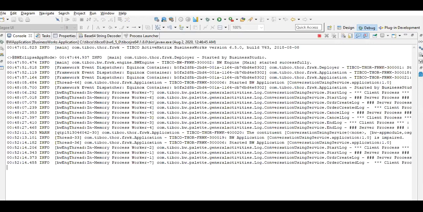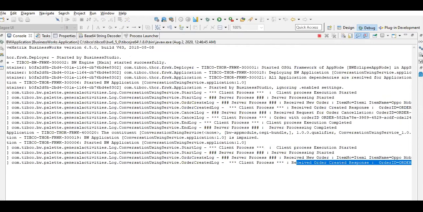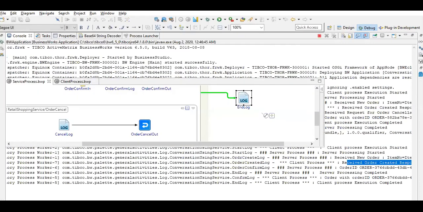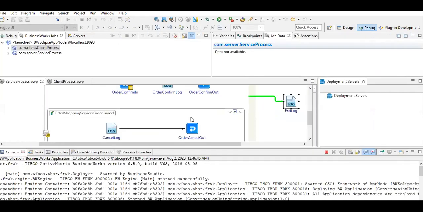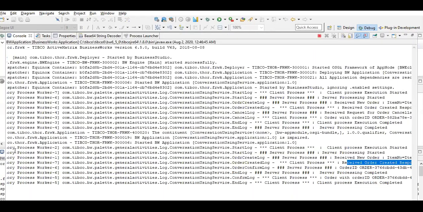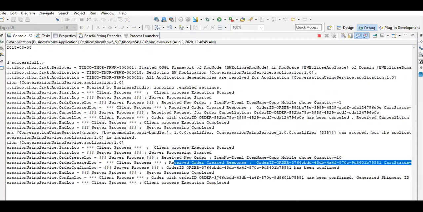Received order created response, which means the client has received it from the server. This time the order ID is 5581. So you can see this order ID is totally different, and the server process order ID has been confirmed.